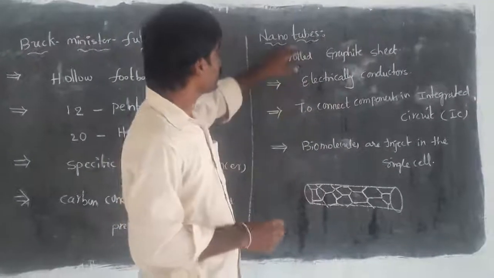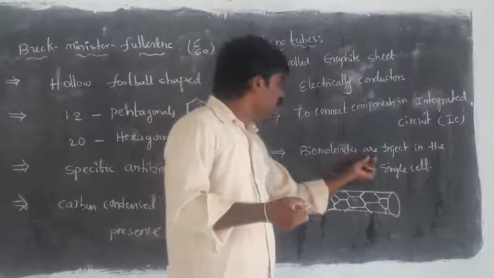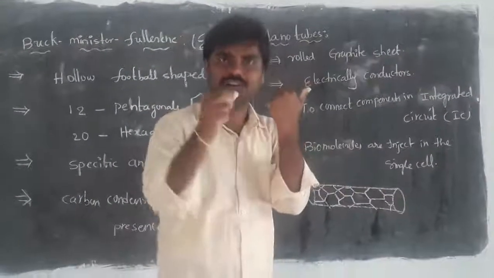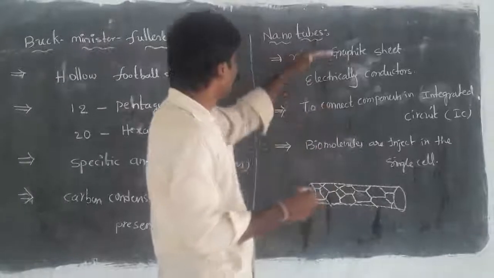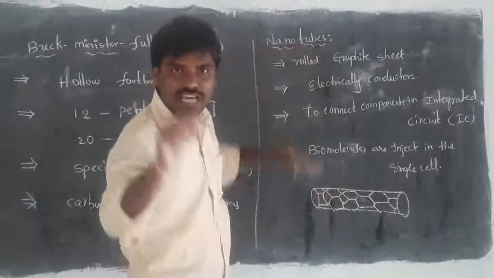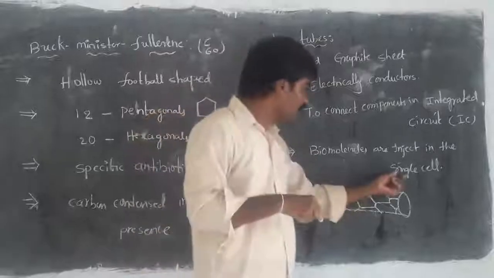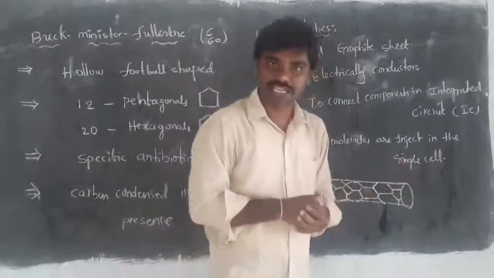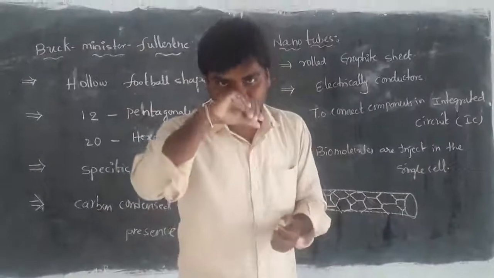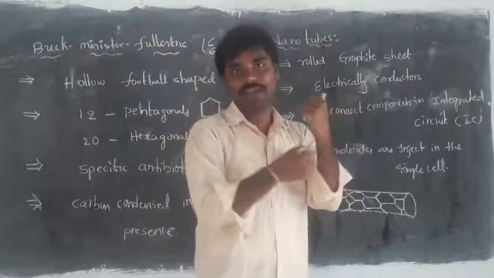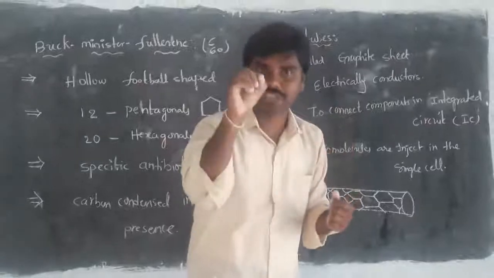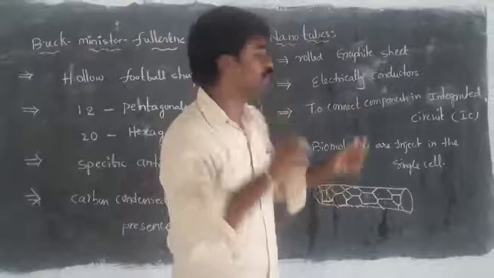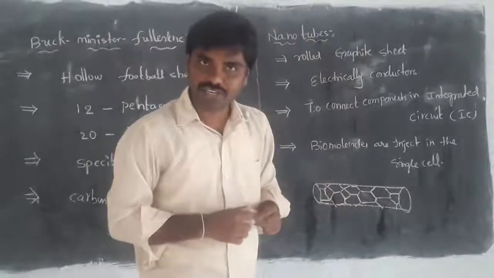And one more use: to inject biomolecules into a cell, either a human cell or any living thing's cell, we use the help of nanotubes. They are very, very small, yet they make it possible to inject biomolecules into the cell, especially in the period of corona. To inject antibiotics or something to a particular cell, we use such small-diameter nanotubes. Right, children? Understood?